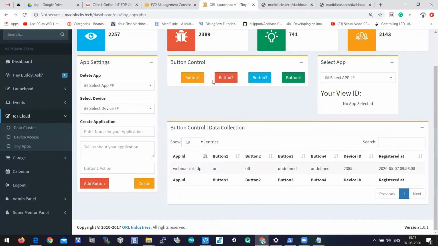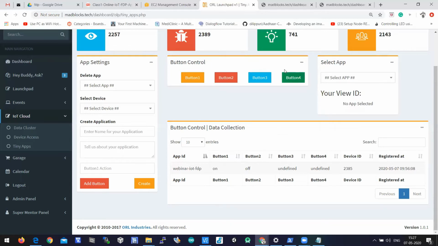this application is activated. This application is activated to these buttons, and you can see on and off. For button 3 and button 4, we have not defined anything. They are undefined. But for button 1 and button 2, we wrote on and off, right? So like this, you need to activate your application.